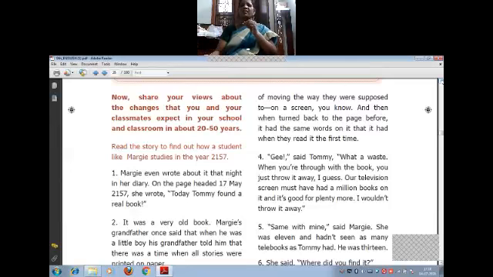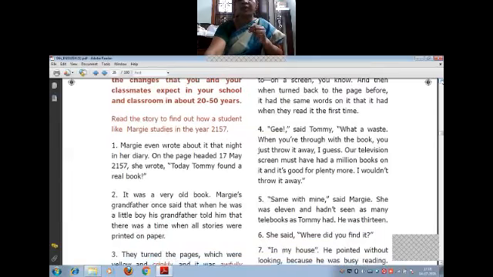So here Margie thinks, what a waste when you are through with the book. You just throw it away. I guess our television screen must have had a million books on it, and it's good for plenty more. I wouldn't throw it away. So here he's saying very clearly, you just throw it away, this is not a good book. And our computer, or our system, has had a million books on it, and it's good for plenty more. I wouldn't throw it away. Okay. So he's saying that he'll not throw it away.